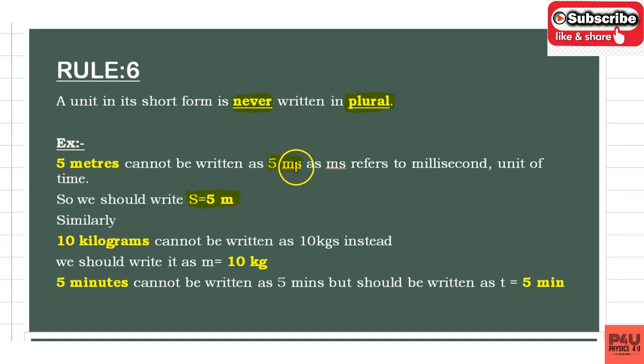You should not put ms, because ms refers to the millisecond, a unit of time. The physical quantity changes: one is time, the other is displacement. That means the total physical quantity changes when you add s to the meter. That is the difference between this one and this one, so you should represent it like this.